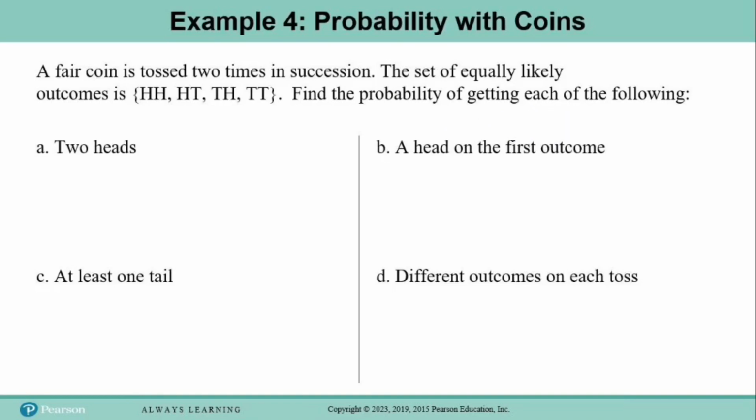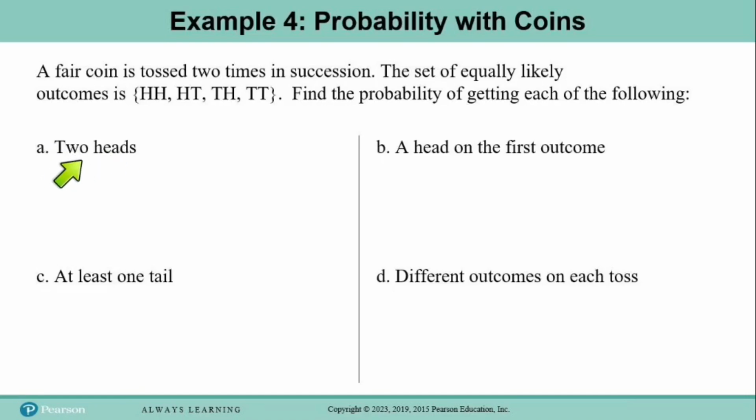Okay, so let's review our vocabulary here a little bit. The act of tossing the coin twice is an experiment because we don't know how it's going to turn out. The list of all the things that can happen is called the sample space. So this set of 4 outcomes is our sample space. And then in the problem, we're asked to find the probability of each of these events. So for each question, we will figure out how many outcomes belong to this event, and then we'll calculate our probability.